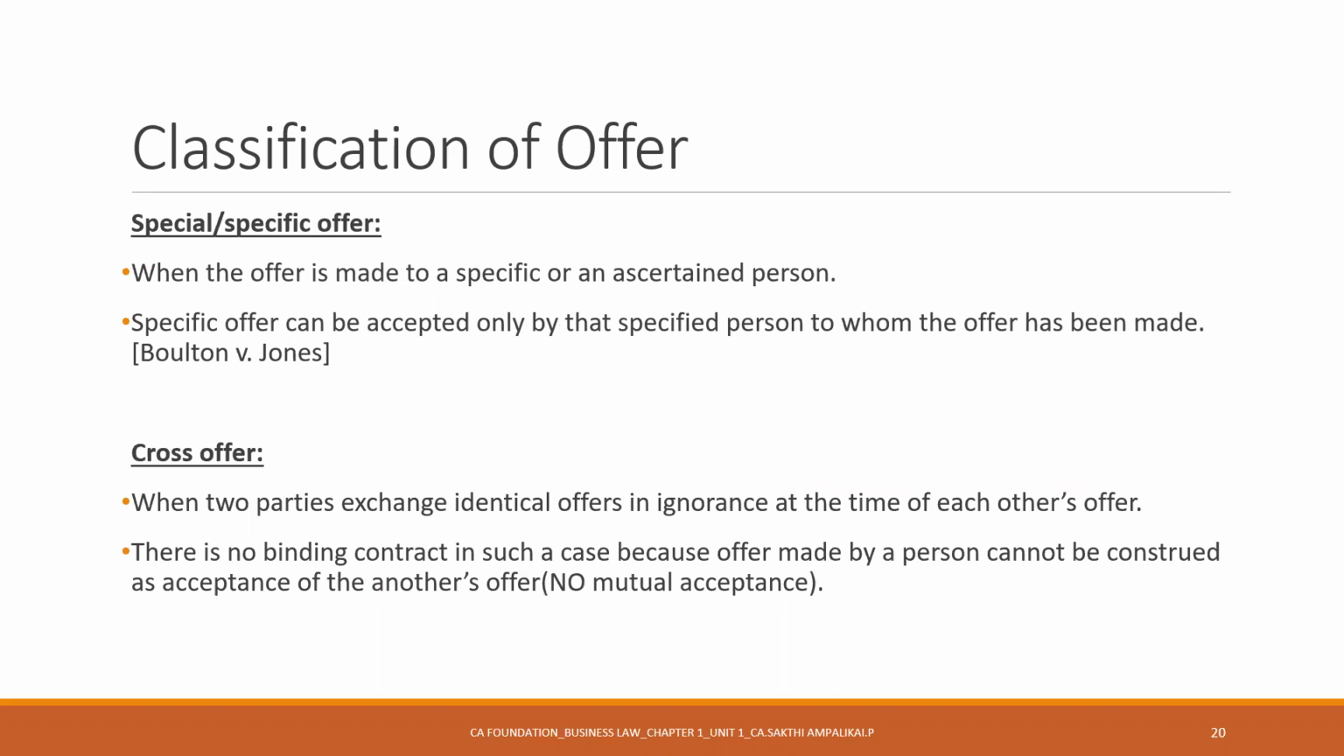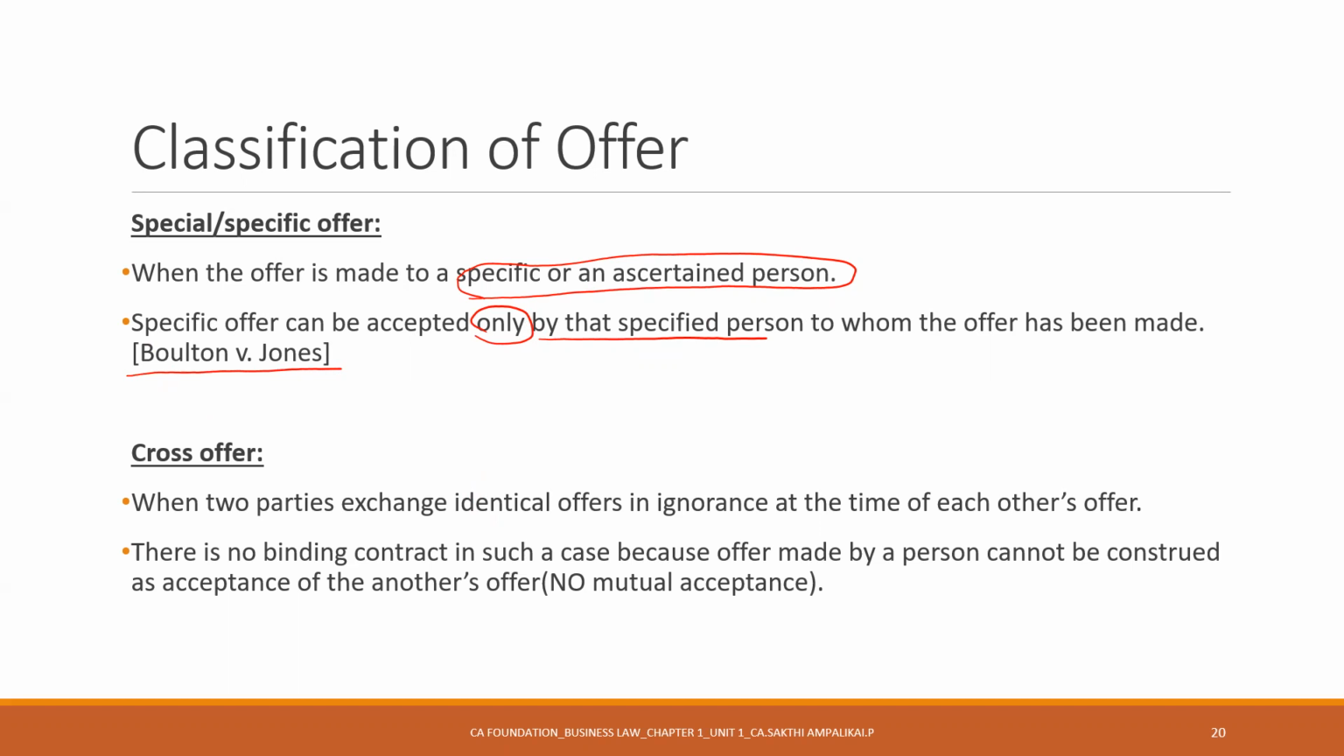Okay, what is a special offer? A special offer is like proposing to a girl or proposing to a boy, whomever it may be, a specific ascertained person, not the public at large. It can only be accepted by that specified person. Let's assume when you're proposing, there is a friend sitting next to her. She cannot accept you. This girl should accept you. It's as simple as that. This is explained clearly in Bolton versus Johns. This is one more case law here.